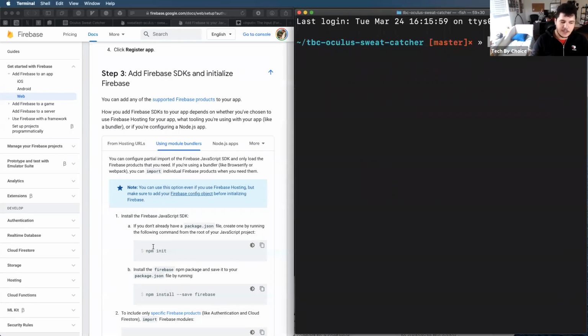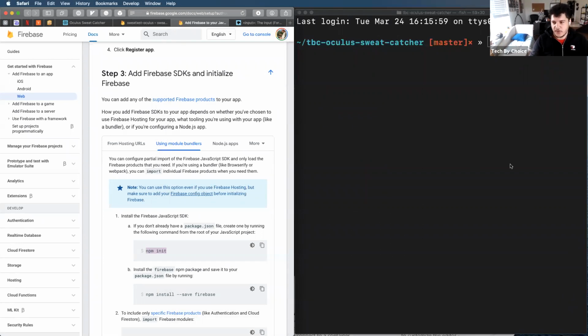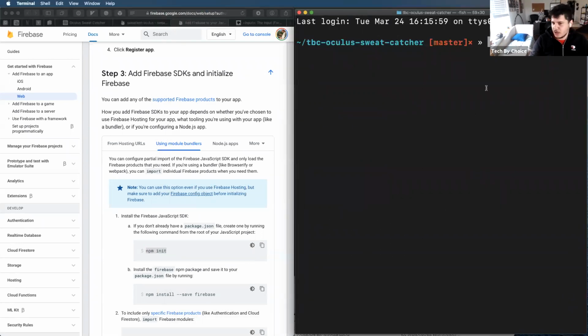And I'm actually not going to follow these npm commands because I'm using Yarn, and if you're also using Yarn, then you should use Yarn commands this way. You might actually have to use npm commands if you're using npm.